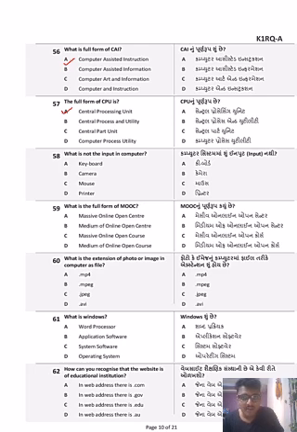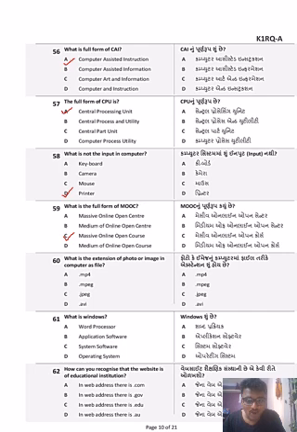What is not the input in a computer? So which of the following is not an input? Keyboard is an input. Yes. Camera is an input. Yes. Mouse is an input, but a printer is an output device. Again, very famous question. What is the full form of MOOC? It is Massive Online Open Course. MOOC is the full form of Massive Online Open Course.